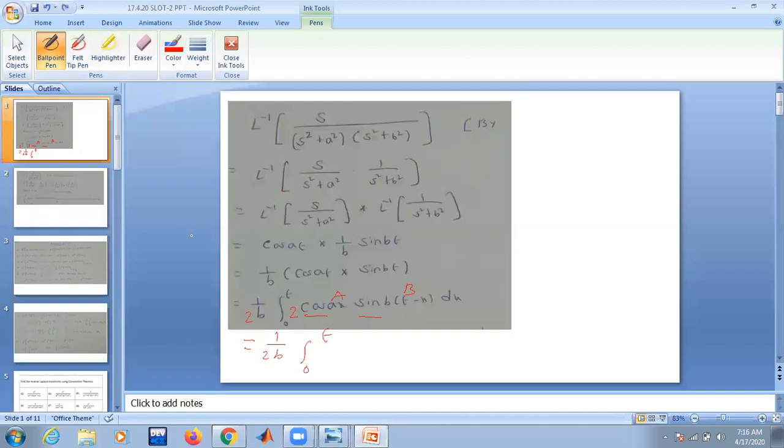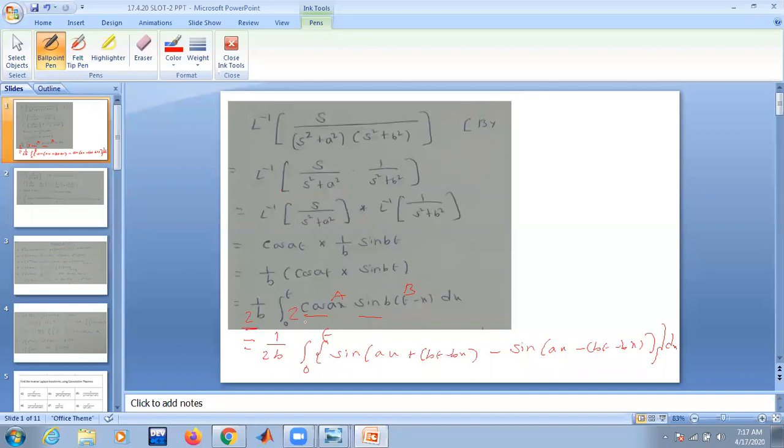Sine of a plus b, minus sine of a minus b. That is sin of ax plus bt minus bx, minus sin of ax minus bt plus bx. Then simplify and integrate the function, substitute the limits. Is it okay? So what is the right approach I am telling?